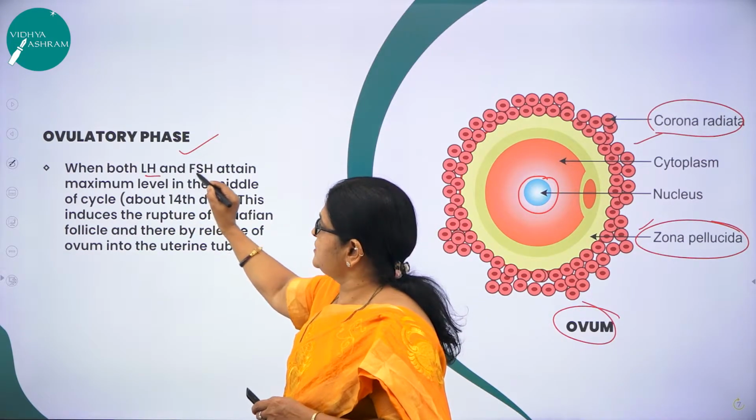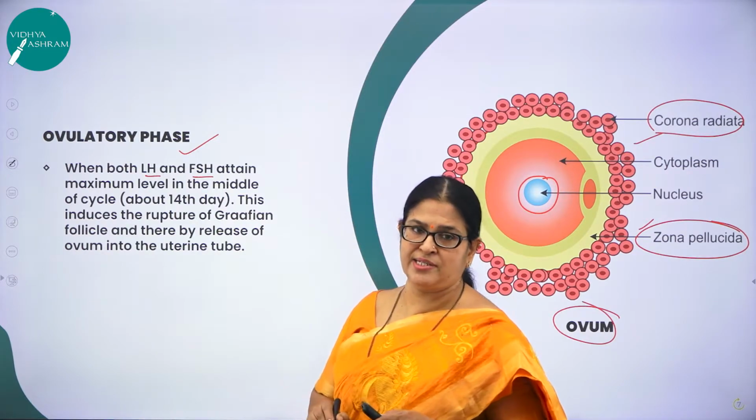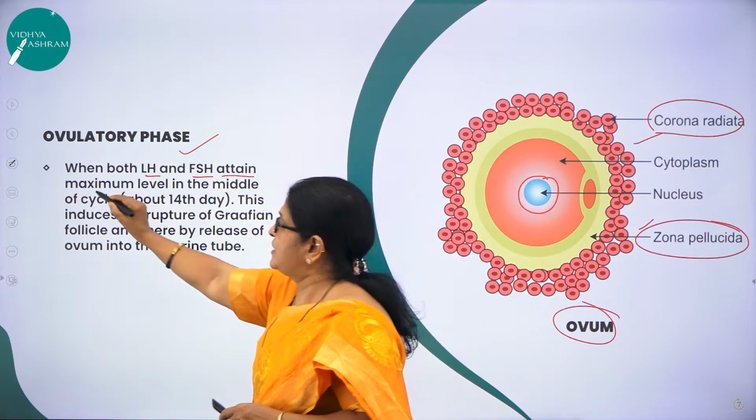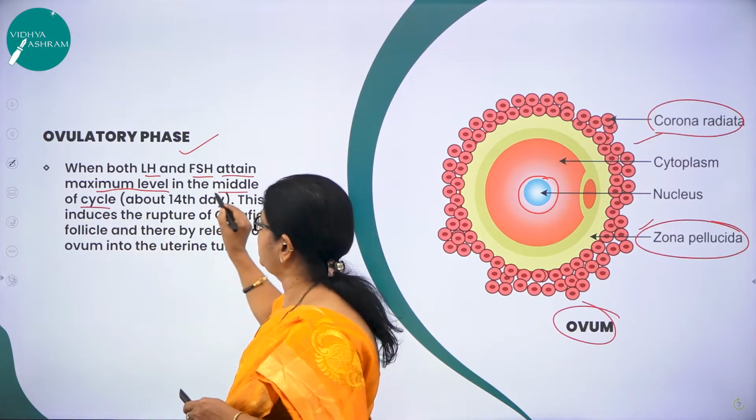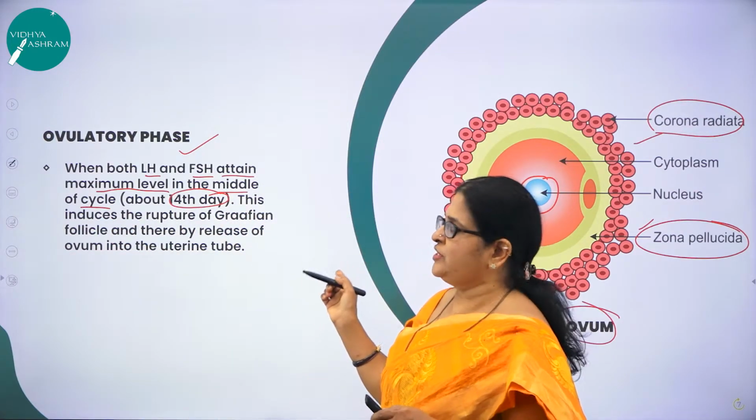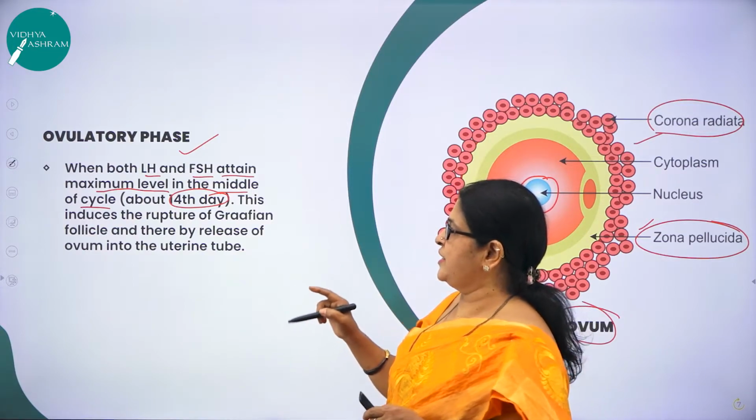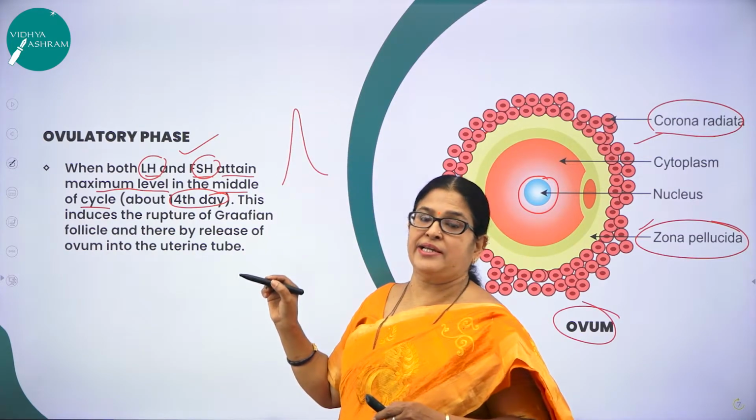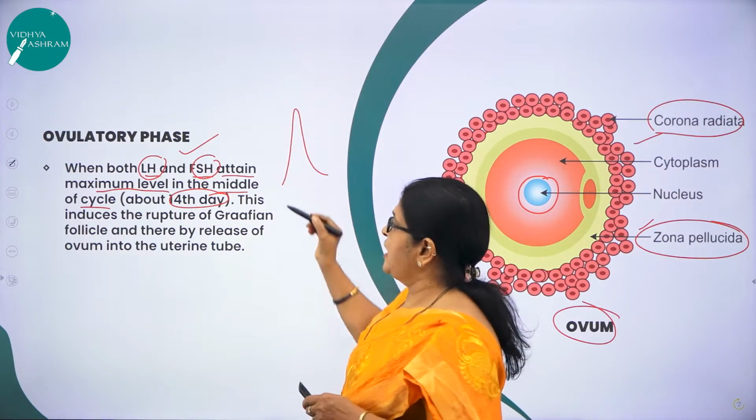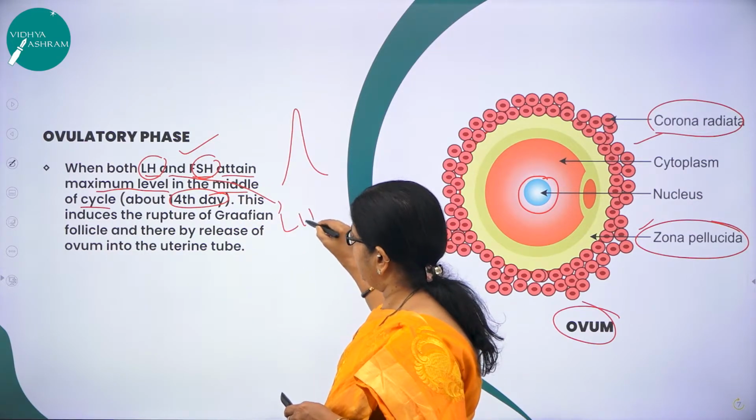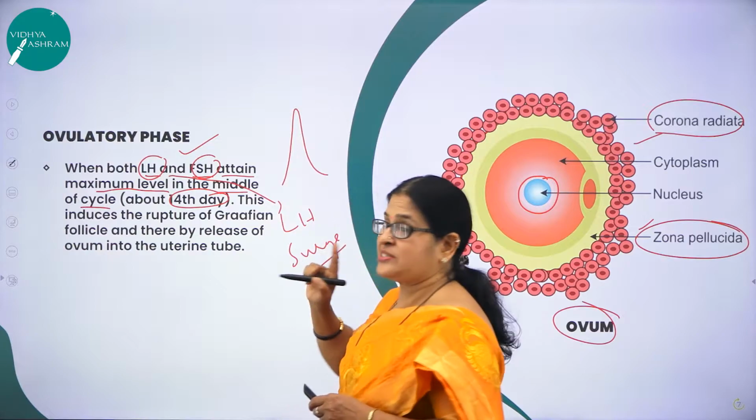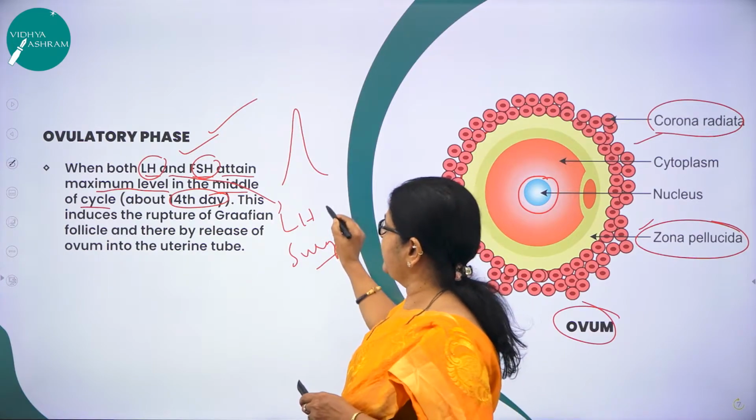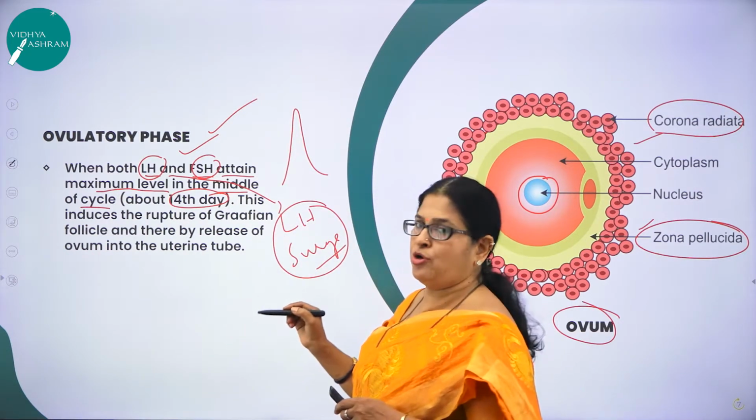Here both LH and FSH attain what? LH is luteinizing hormone and FSH is follicle stimulating hormone. They attain maximum level in the middle of the cycle. On which day? The 14th day. I hope you remember I showed you in the diagram. On the 14th day of the menstrual cycle, both LH and FSH attain maximum peak. So the secretion of LH and FSH will be too high, and as I said, it is also called the LH surge. LH surge takes place only in this phase, not in any other phase of the menstrual cycle. It's a very important point to be noted, children, right? I hope you are following me.